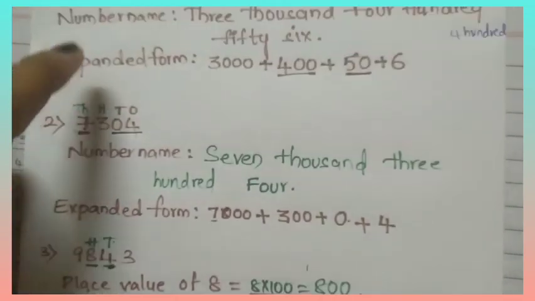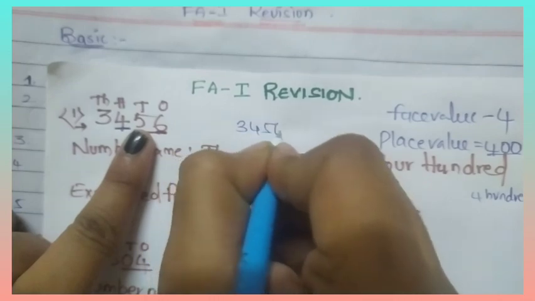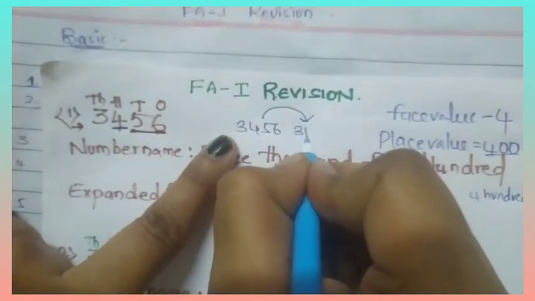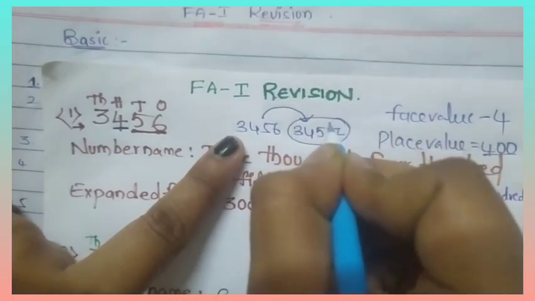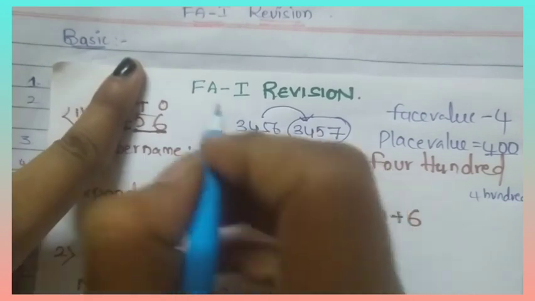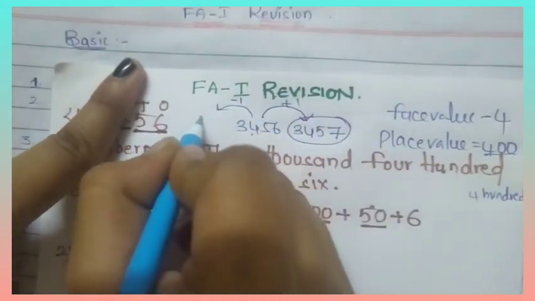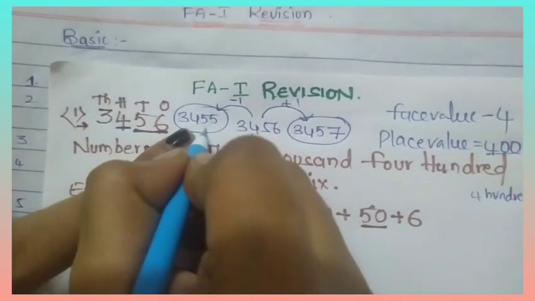For example, I am taking these numbers only. 3,456. If we add 1 to this number, we will get 3,457. This is the successor of this number. If we subtract 1, subtract means we will get 3,455. This is a predecessor.